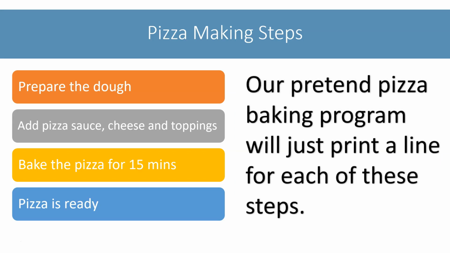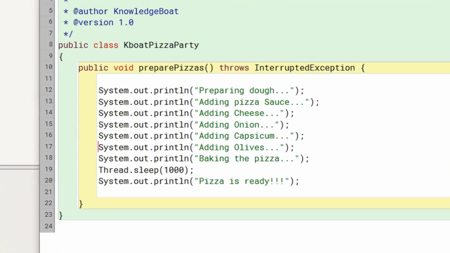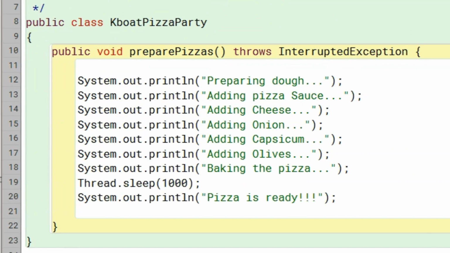Our pretend pizza baking program will simply print a line for each of the steps of the pizza baking process. We first print preparing the dough to the console. After that, we add pizza sauce followed by cheese and toppings of our choice. I want to make a veg, onion, capsicum and olives pizza. Then we put our pizza in oven for baking.